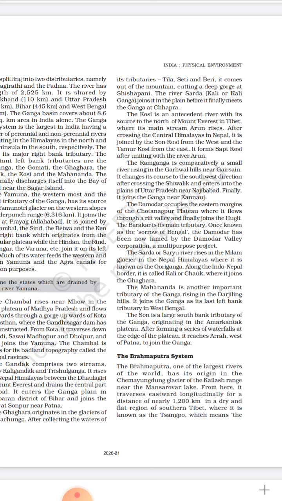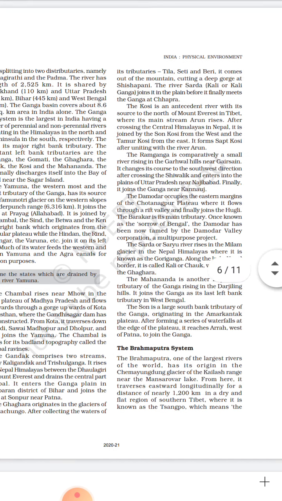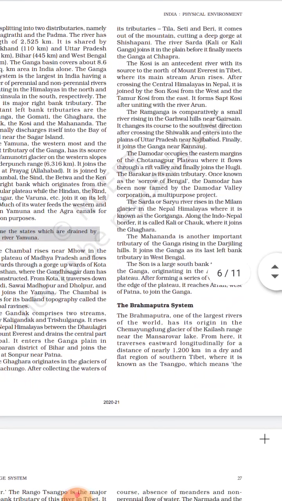And the next is Damodar. Damodar is known as Sorrow of Bengal, and Sorrow of Bihar is Kosi. It flows through a valley and joins the Hooghly, and Barakar is its main tributary. The Damodar Valley project has been made on the river Damodar.